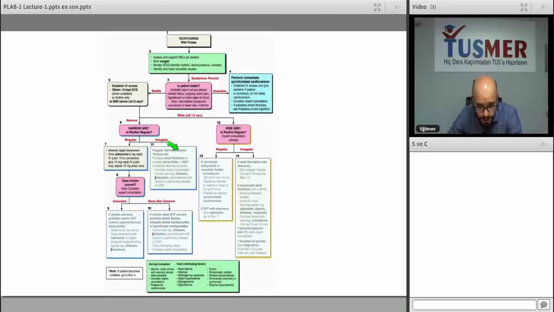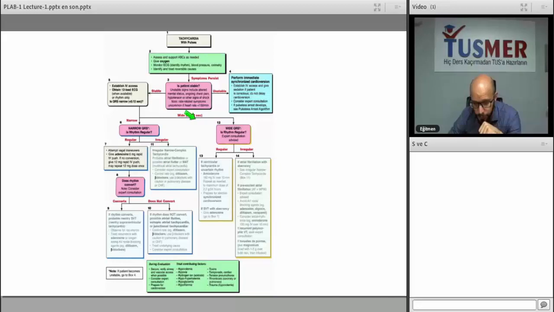When we have an irregular narrow complex tachycardia, it can be atrial fibrillation, atrial flutter, or multifocal atrial tachycardia. Only know this. Paroxysmal atrial fibrillation, for example, can lead to hypotension or shock.